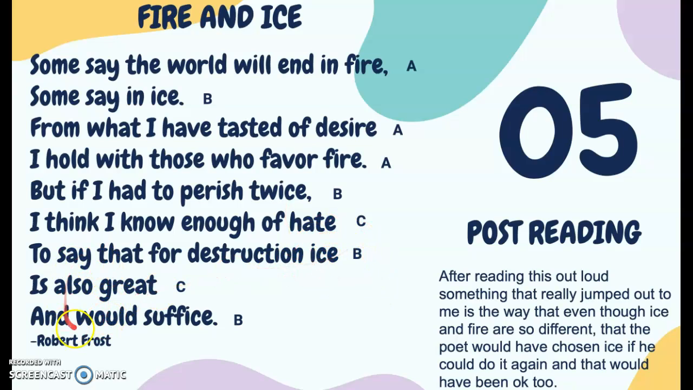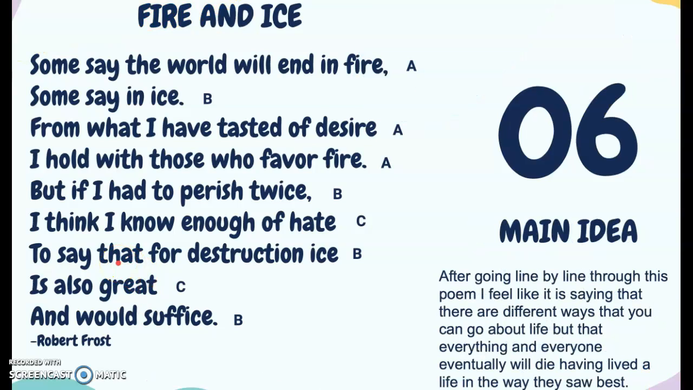So I'm seeing that he would have chosen ice down in these last 3 lines that say, to say that for destruction ice is also great and would suffice. Those last 3 really stuck out to me when I read it aloud again. So next, we're going to be going line by line to try to understand more what the poet is